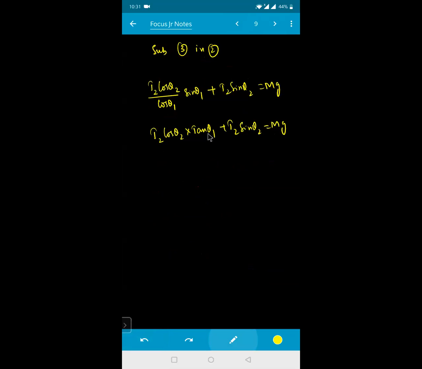So I can write from this one, tan is nothing but sin by cos. So see how much T2 comes out right now, I'll be getting it in terms of T1. T2 will become how much? This one is nothing but this. This is your T2. Yeah, you can simplify basically. If I take T2 common, that will be equal to mg divided by cos theta 2 into tan theta 1 plus sin theta 2. Simplify this further, that will give you the value of T2.